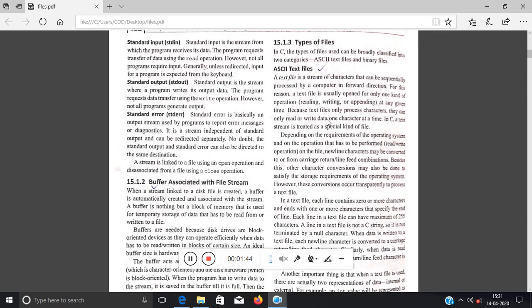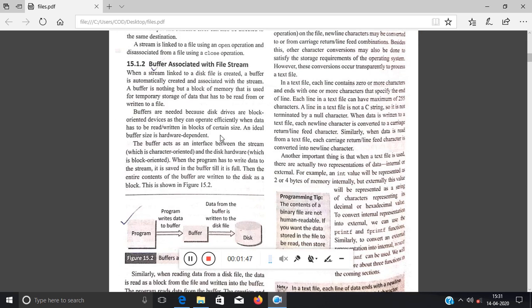The second thing is you have to get the idea of a buffer. On YouTube, you see that when you are playing a video, first a red line progresses, then after that the video plays. So what is that red line? It is actually a buffer, right? A buffer is a temporary storage area, buffering of video. So whenever you are writing a program, and suppose you want to create a file, the program will create a file and also write the data into it. So first the data will be written into a buffer, a temporary storage place. Okay, then the data from the buffer will be written into the disk, and only then can you view the file.